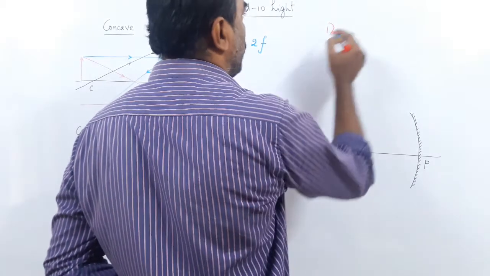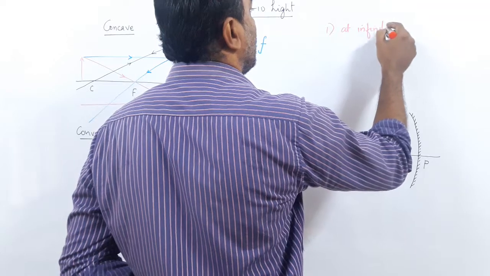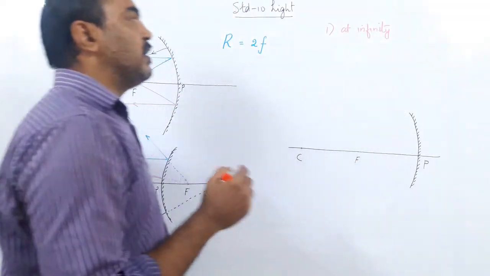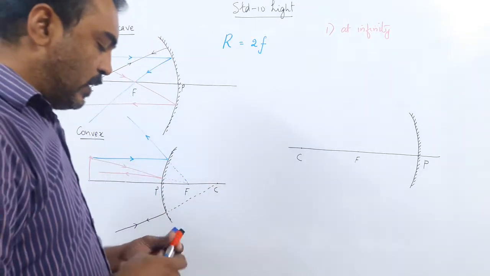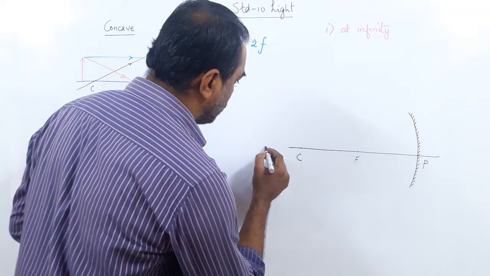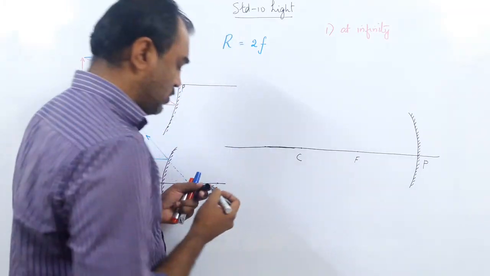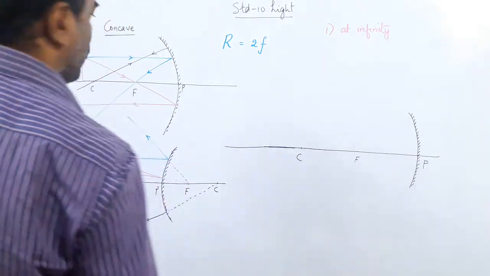Condition 1. We put the object at infinity. Now, infinity means very, very far, but here we'll see how we work with infinity. That is case number 1. Where do you put the object? This is the mirror. The object is very, very far at infinity.